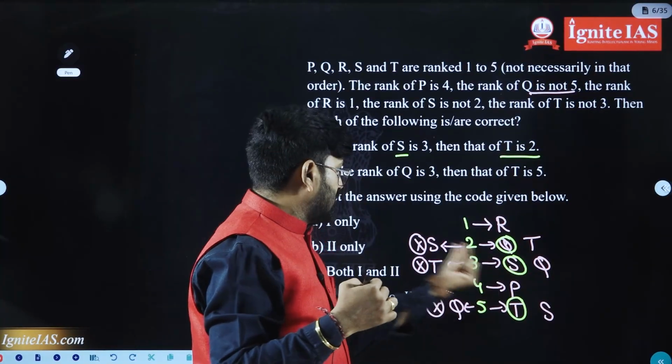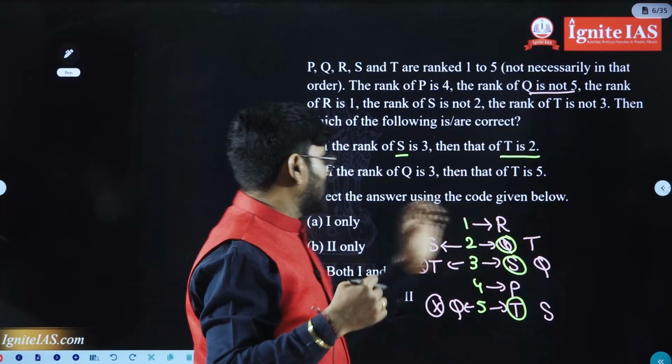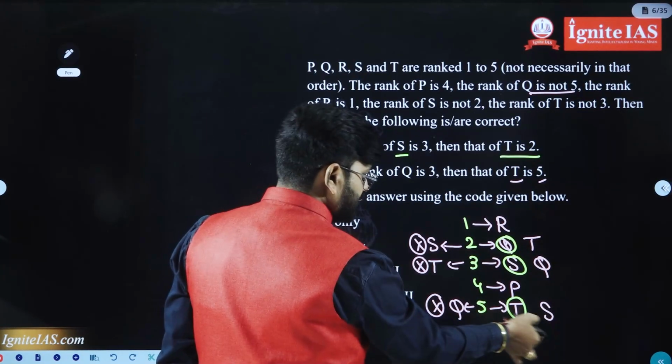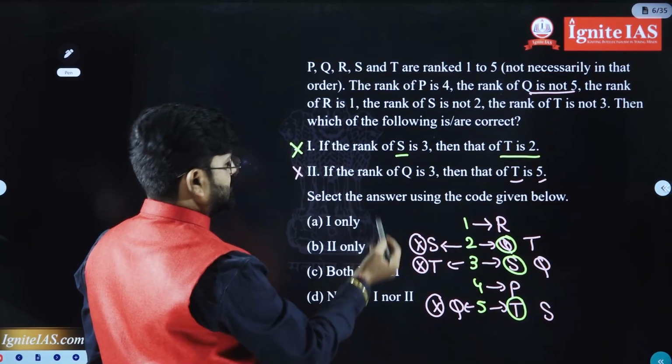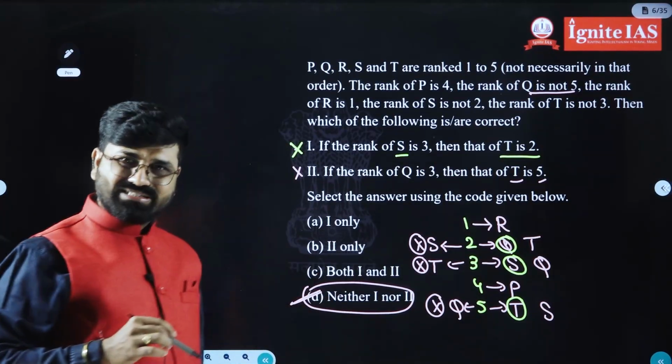We have taken Q here. S should not be here. Remaining S should be here and remaining thing T should be here. Now, the rank of T is 5. Are you getting rank of T 5? No. So, here both are wrong. So, the answer is neither 1 nor 2 is correct.